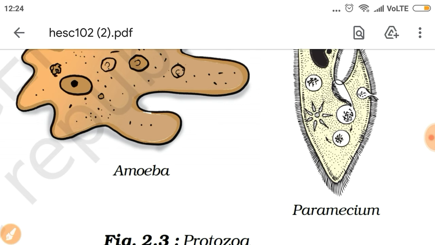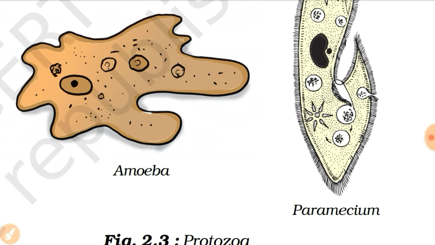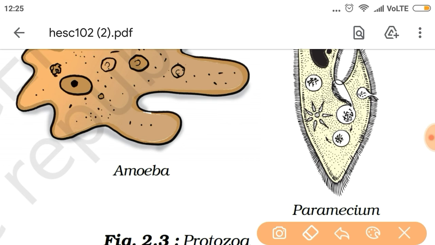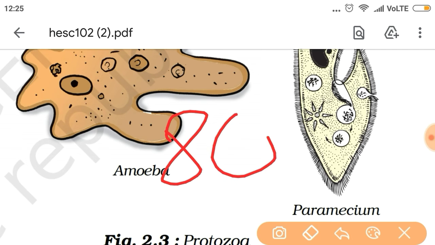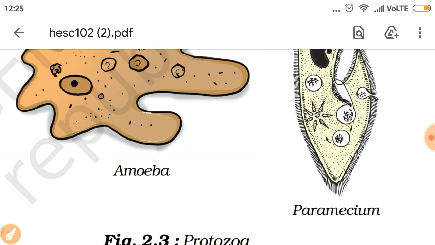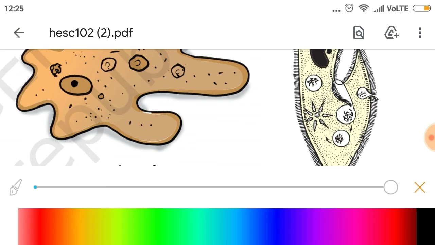So protozoa need moisture to live in. They become inactive in dry conditions and cannot survive in temperatures higher than 80 degrees Celsius. Keep it in mind that they can live up to 80 degrees Celsius.